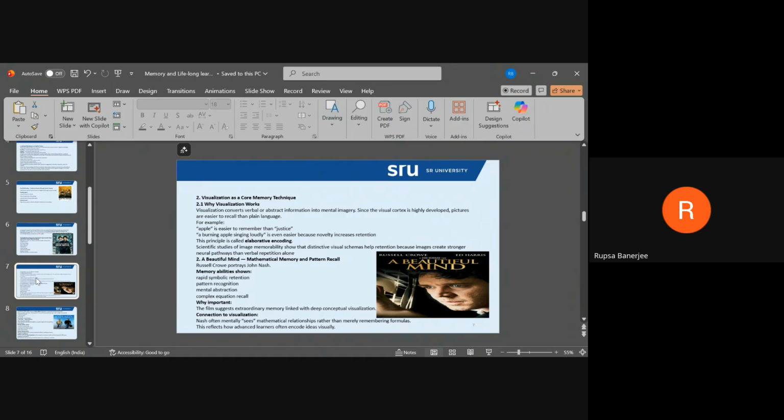Rapid symbolic retention is a concept of learning and cognitive psychology that refers to the brain's ability to quickly store and recall information presented in symbolic forms, such as words, numbers, signs, diagrams, or images. Okay. So, how does it work? The brain hears or sees symbols like a formula, word, or diagram.